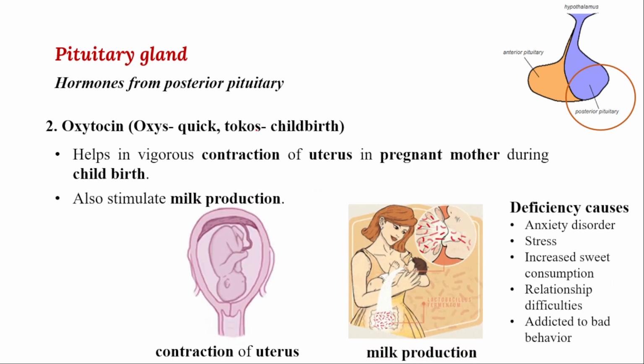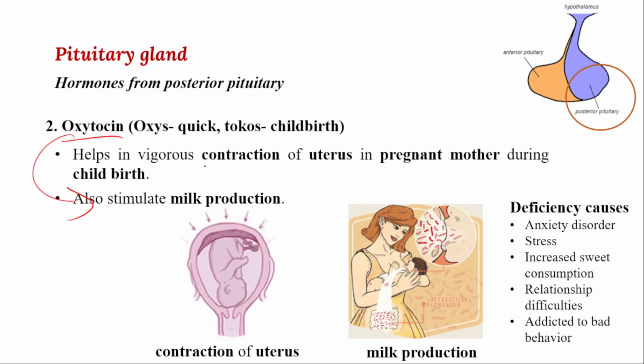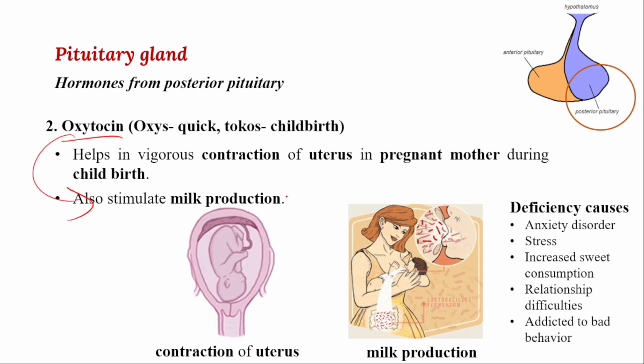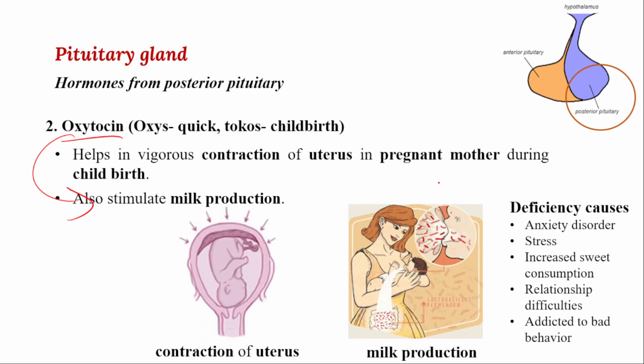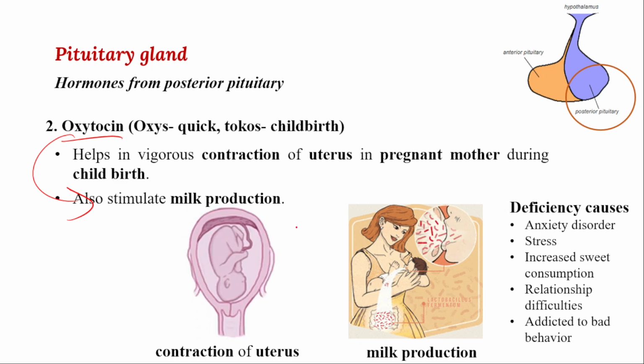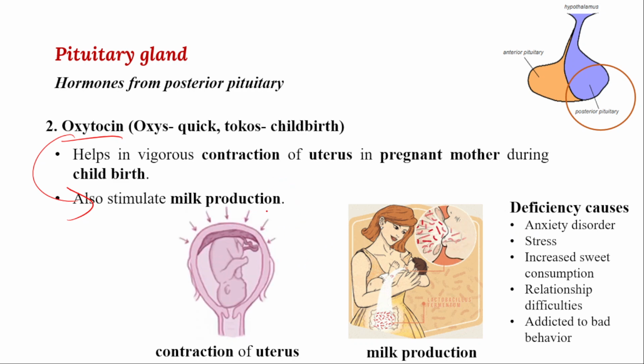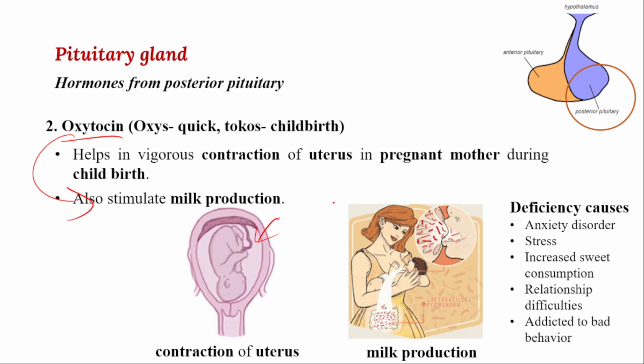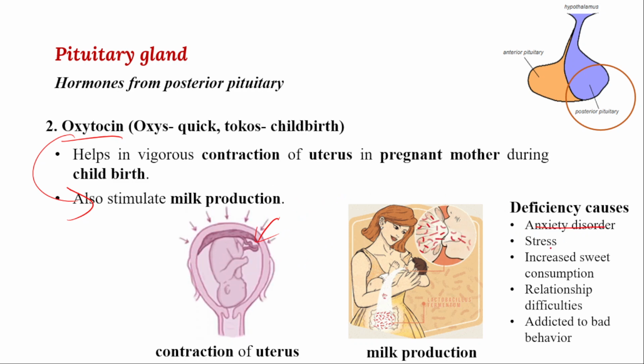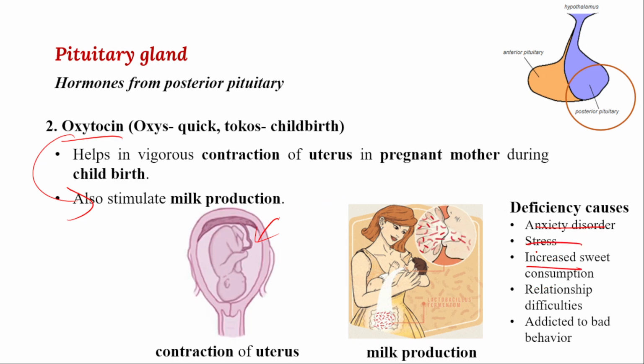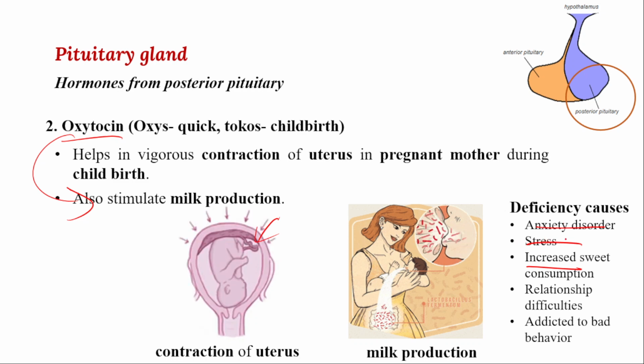Okay, deficiency of this oxytocin. Also, one more role of oxytocin is that it helps in milk production, right? So you can see deficiency of oxytocin leads to improper muscular contraction in the vagina or uterus, and then deficiency leads to anxiety, stress, increased sweat, increased sweet consumption, and increased fat accumulation.